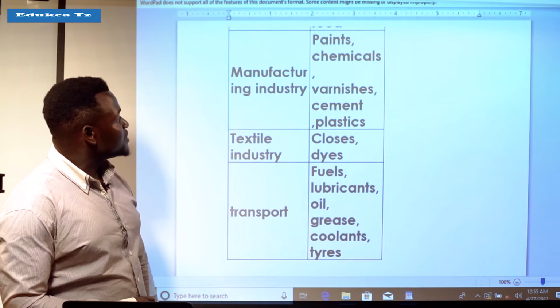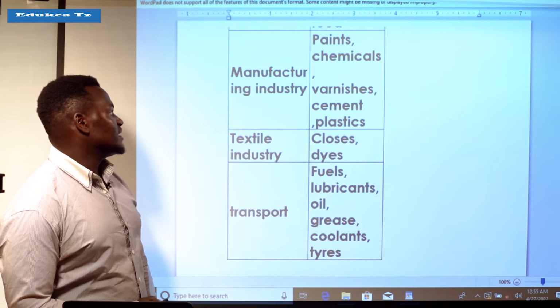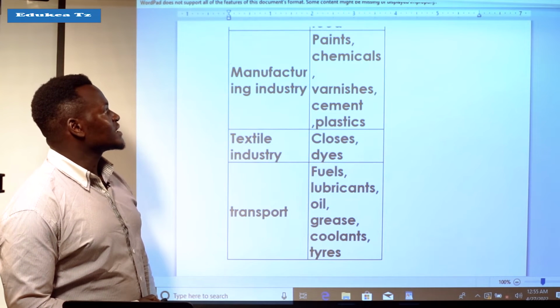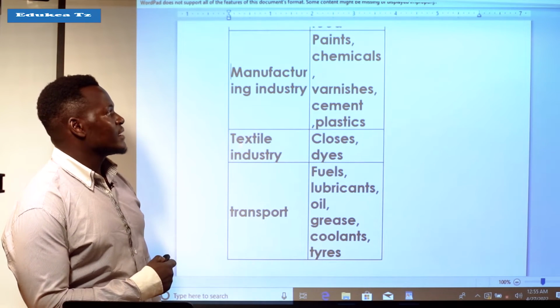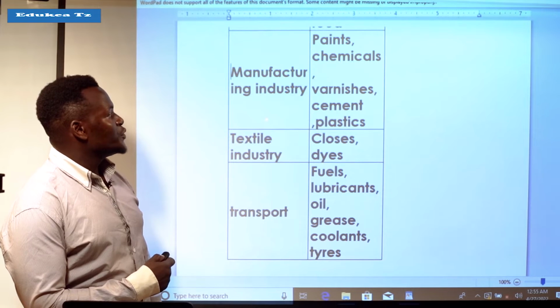Also, another is the manufacturing industry, those industries which are producing paints, chemicals. We can see varnish.